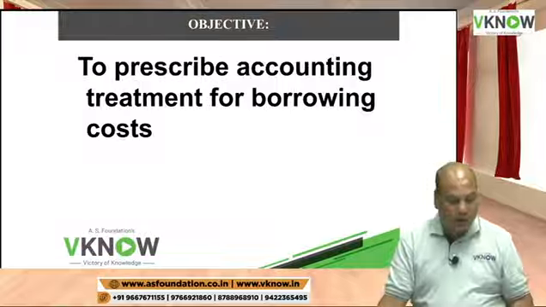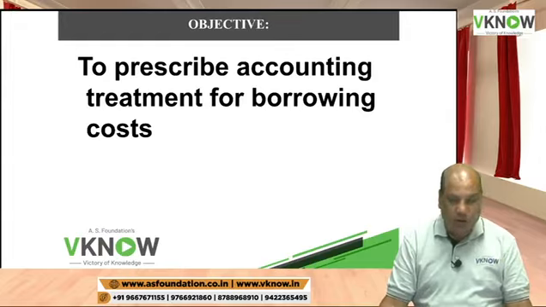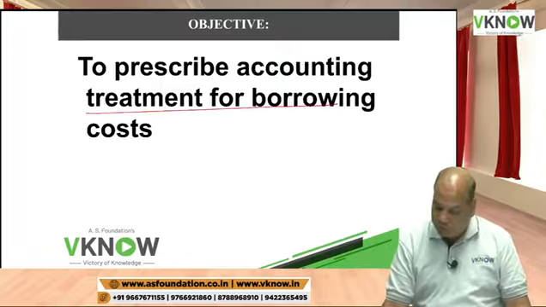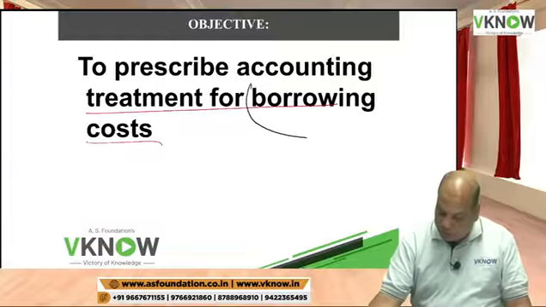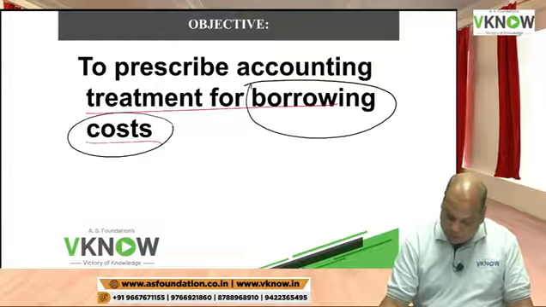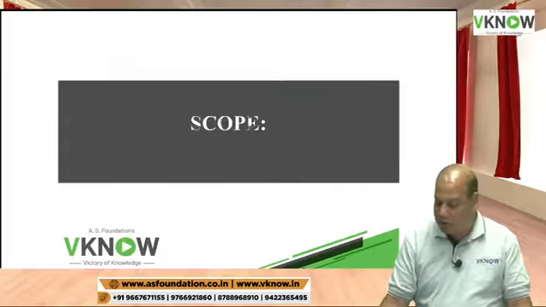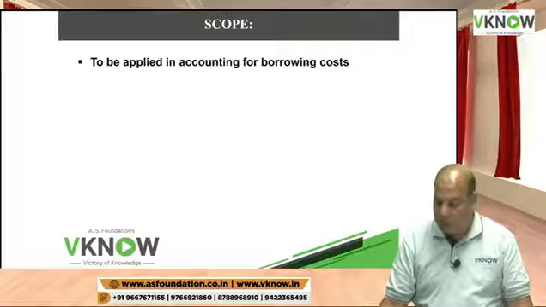So your first paragraph, the scope paragraph, says the objective of this standard is to prescribe the accounting treatment for borrowing cost. So we are not going to discuss anything else in this chapter. Our only discussion would be the treatment of borrowing cost, what AS 16 has to say about it, and second is the scope.